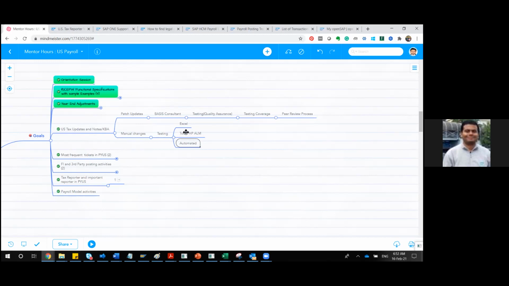But that kind of testing is not that much required. I would recommend going for manual testing; you should know how to do it using manual testing, and SPLM is good to have. So these are some testing points of view.